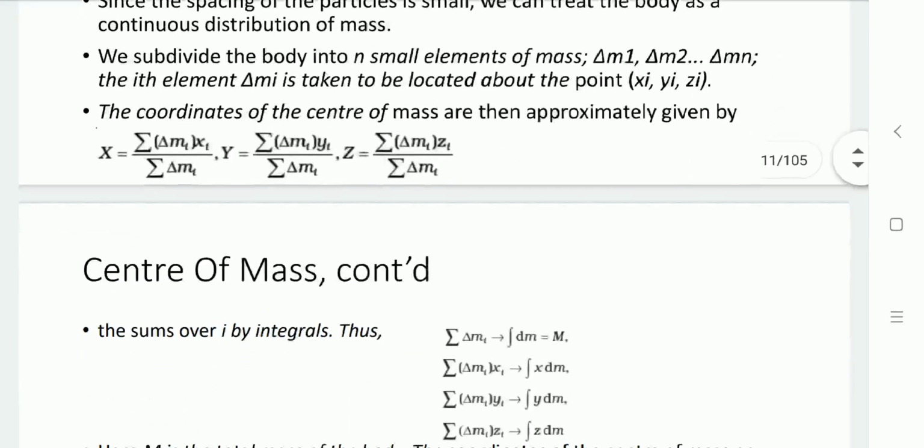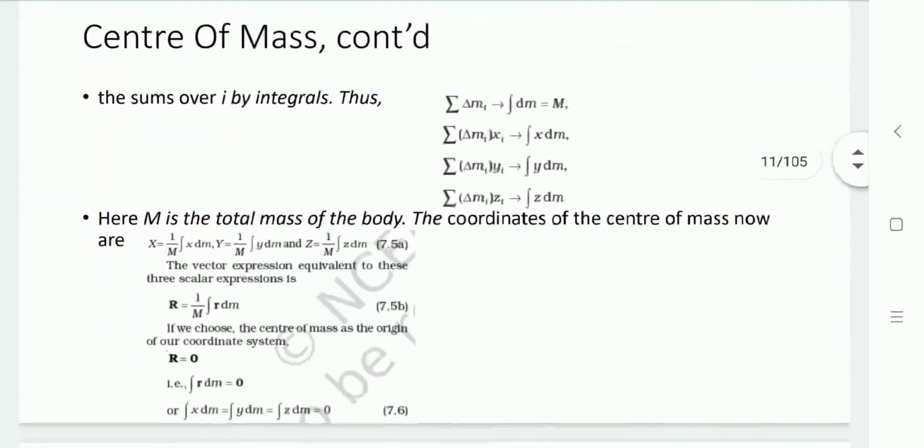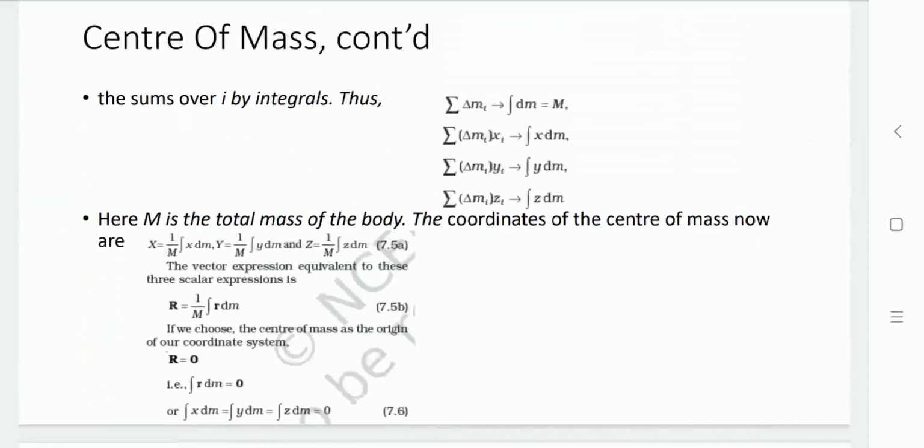And here, if we take the sums over to integrals as the element size tends to 0, then the summation of delta mi equals the integral of dm, that is capital M. The summation of delta mi xi tends to the integral of x dm. Likewise, the summation of delta mi yi tends to the integral of y dm, and the summation of delta mi zi tends to the integral of z dm.